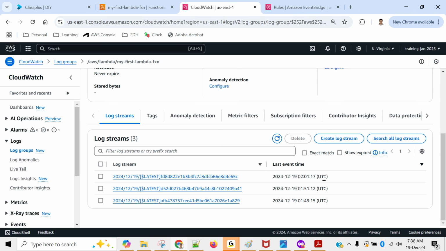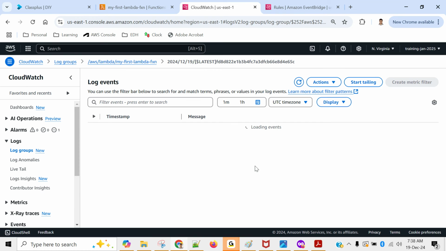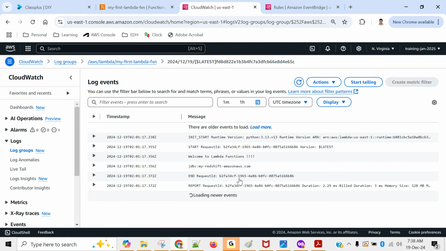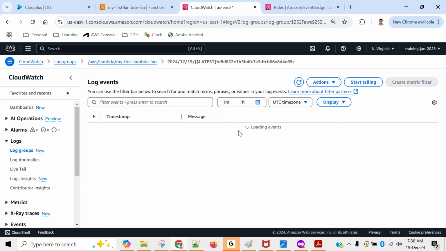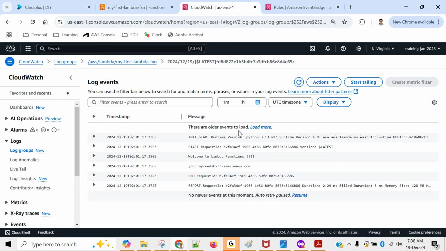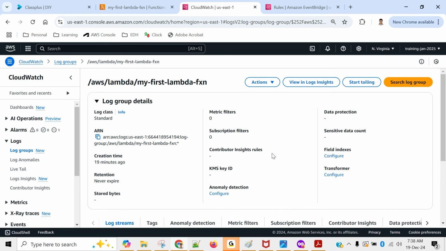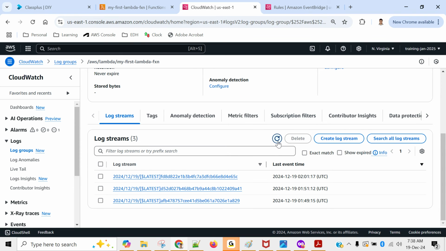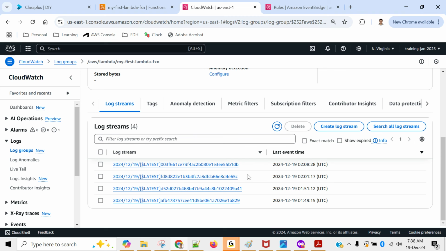This is UTC time. Let's wait for a few minutes. Okay, it's done. You see this? The fourth one has come, right? And you can see the time also. This is UTC time, but that ultimately refers to 7:38 India time.